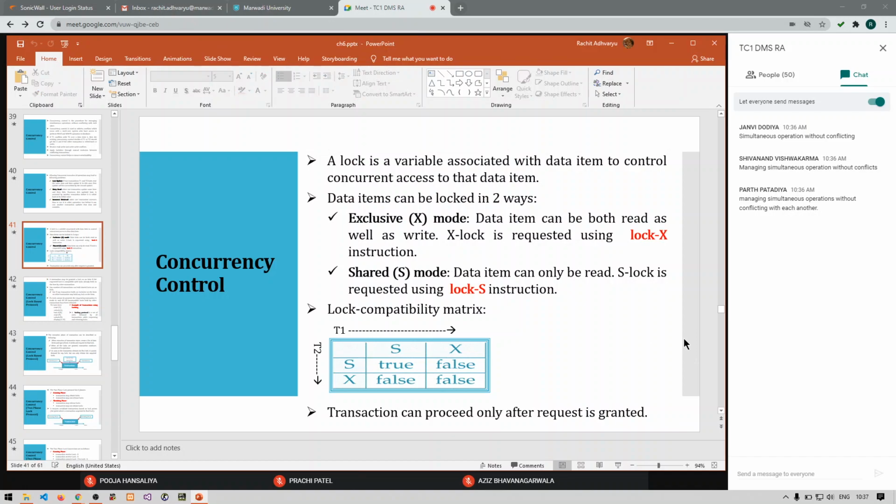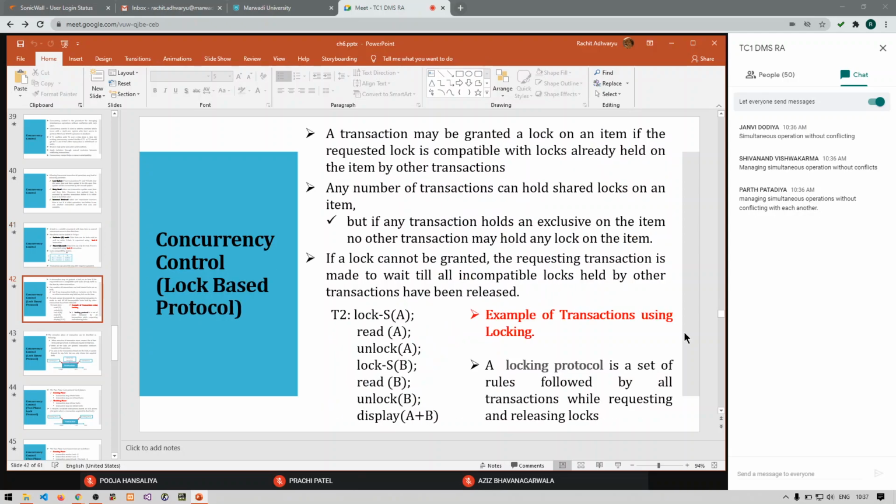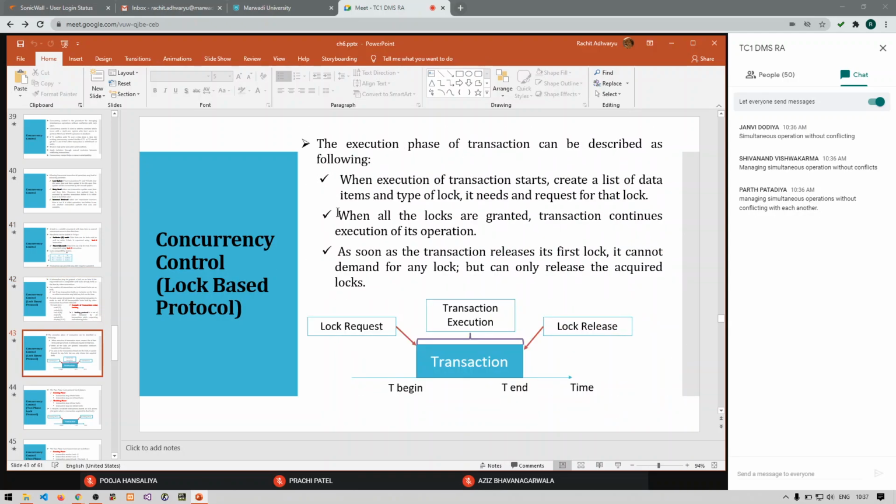Based on that, the locks are given to the transaction. If an exclusive lock is taken by any transaction, then no other transaction can take any other locks. If a shared lock is taken by some transaction, then it is possible that an exclusive lock may be given permission, but it's not guaranteed. So locks are requested first, and once locks are approved, all the transactions get executed, and then at last the locks are released.